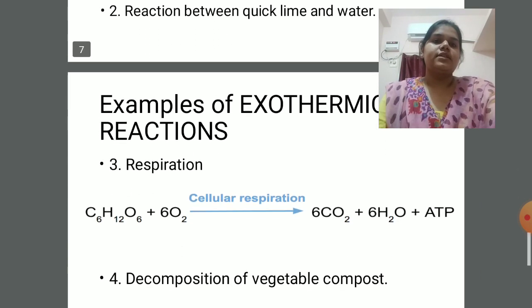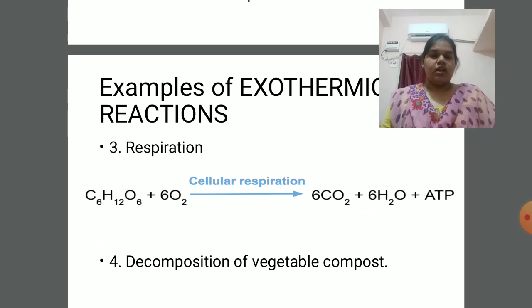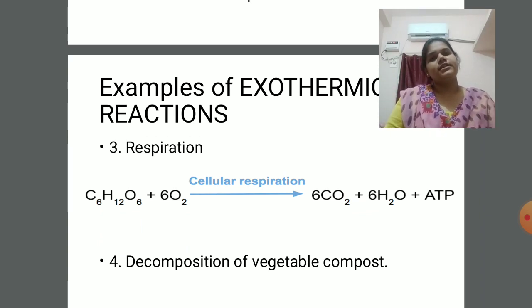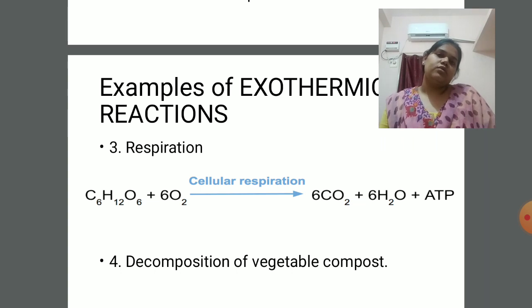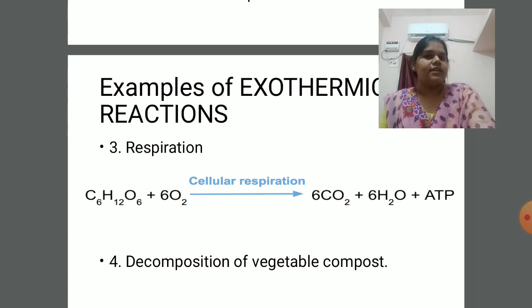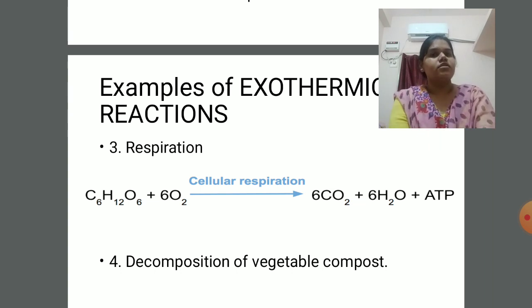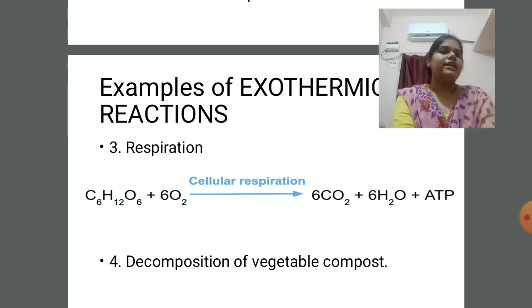Next, your example is of respiration. In respiration, our reactants are glucose and oxygen. Now, whatever food we eat, it ultimately gets broken down into a simpler form, that is glucose. Okay, so glucose is the fuel in our body. It gets oxidized, means it reacts with oxygen to produce carbon dioxide, water, and energy in the form of ATP.